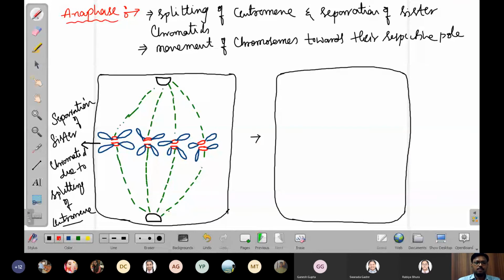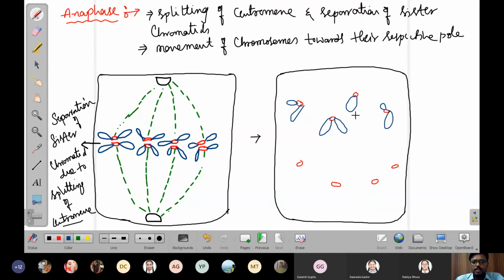First we'll take here. Now this is the centromere.